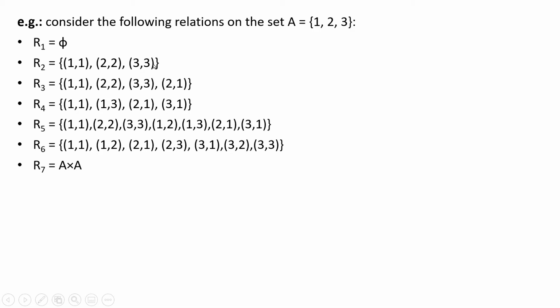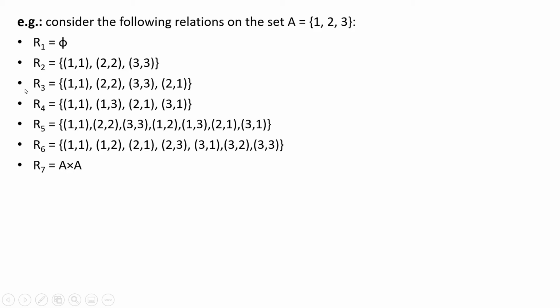And this is symmetric also because it follows the property of symmetry: if A is related to B, then B is related to A. And it is transitive also: if A is related to B and B is related to C, then A is related to C. So R2 is an equivalence relation.